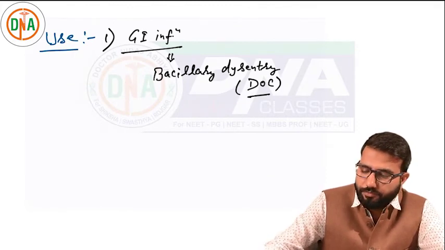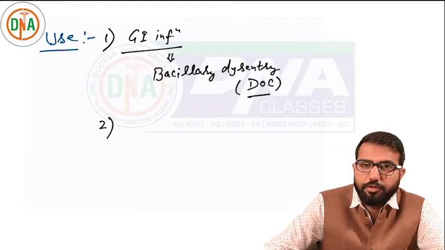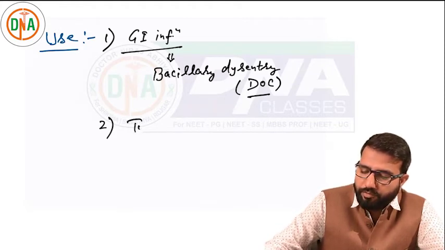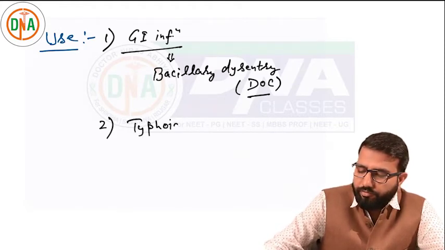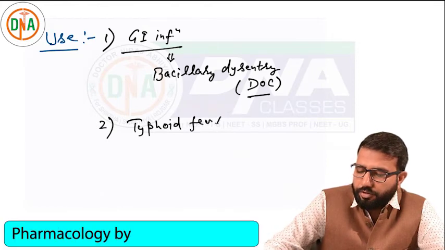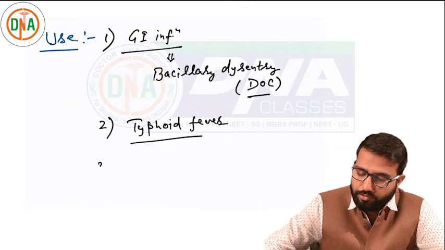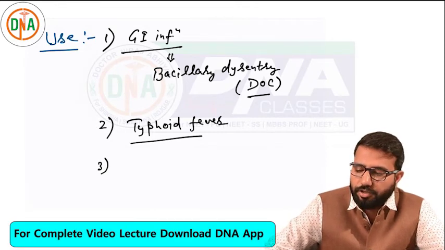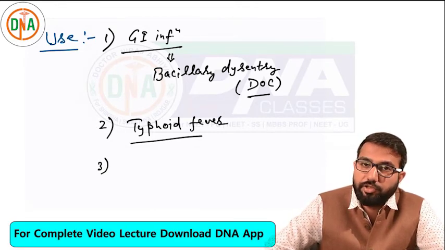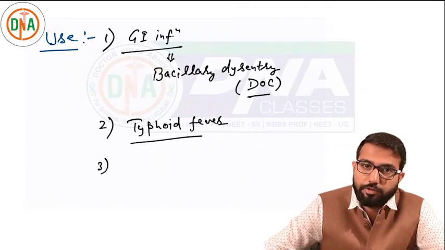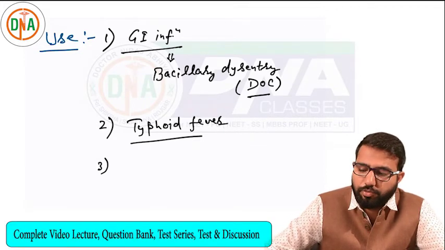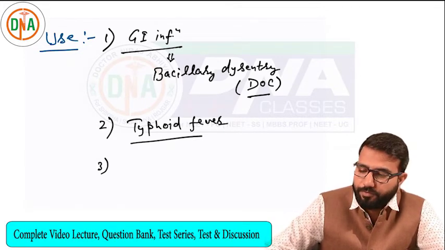Important. Second, these drugs are also very good drugs for typhoid fever. Nowadays, resistance has been seen, otherwise very effective for typhoid fever. Still many physicians are using this, but overall the best drug nowadays is ceftriaxone, a cephalosporin. If that is not the choice, then these drugs are also very effective for typhoid fever.